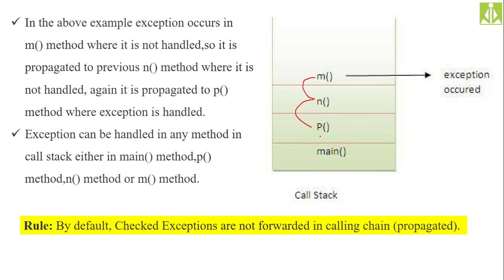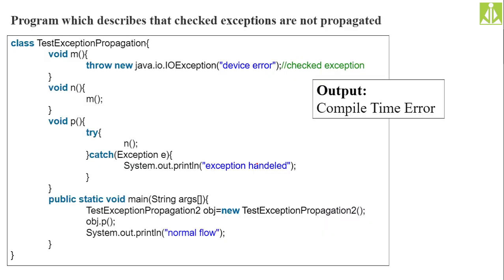But let us suppose there is no handler inside p, then it will reach m. And as inside m also there is no handler, then it will go to the default. Okay. In this case, it will go to the default. So if the default is handling, you will get the stack trace method and stack trace description, and the rest of the code will not be executed. Hopefully you understood.